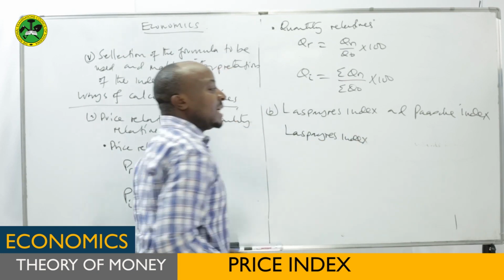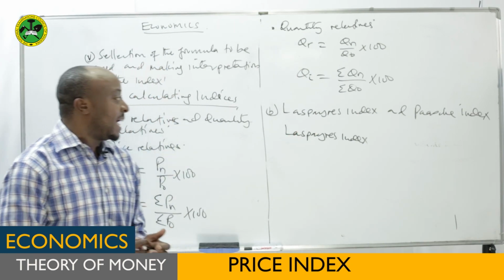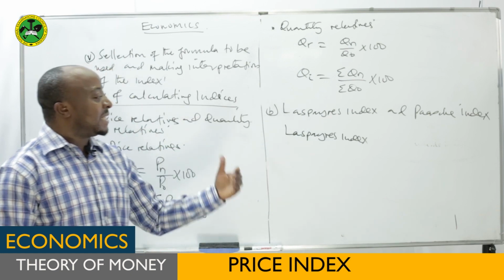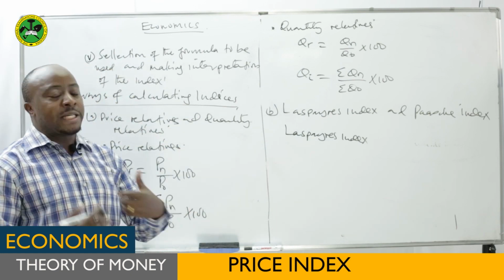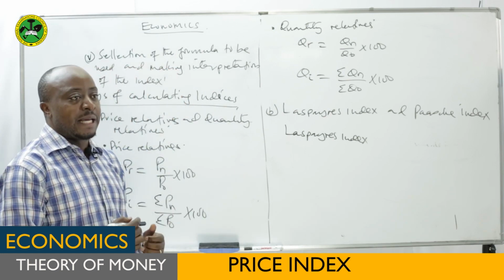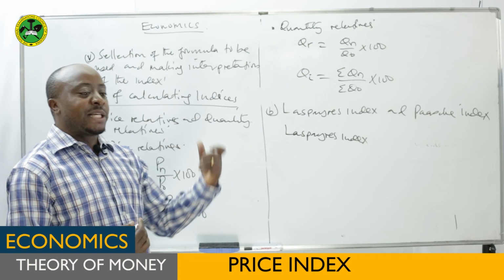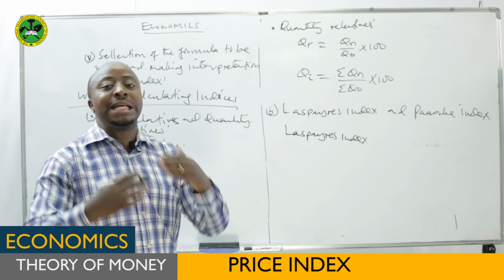The problem comes in making interpretation, which is where we're going to make a clear clarification. Now, the Laspeyres index is a way of calculating an index which assumes the base year quantities. It assumes as if only prices have changed, but quantities of the base year remained the same.